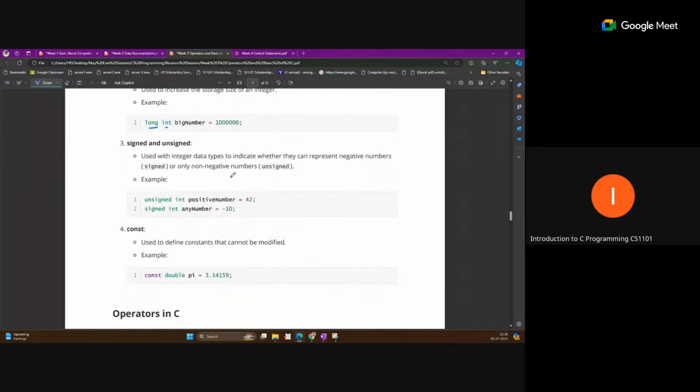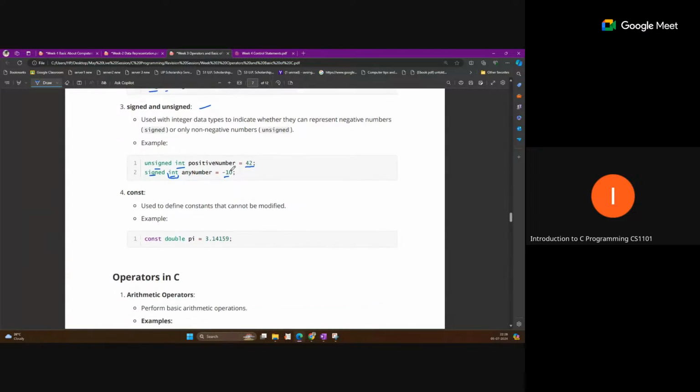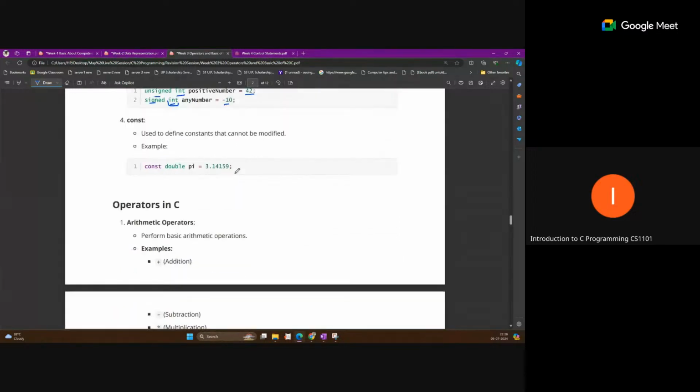Signed and unsigned is also one type, so we can write unsigned int. That means the value stored will always be positive, from 0 to the positive side. But if we have signed values, we use signed int. Generally the normal int is also a signed int. The const keyword we will discuss later.